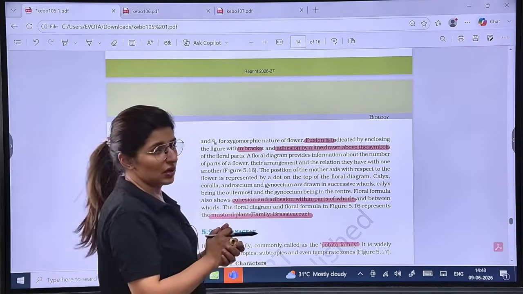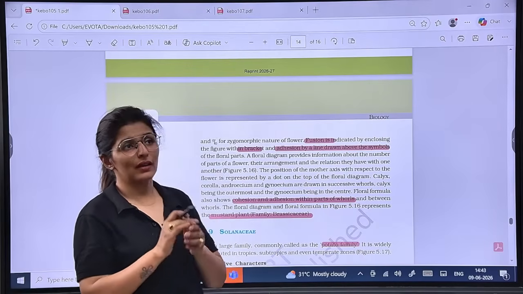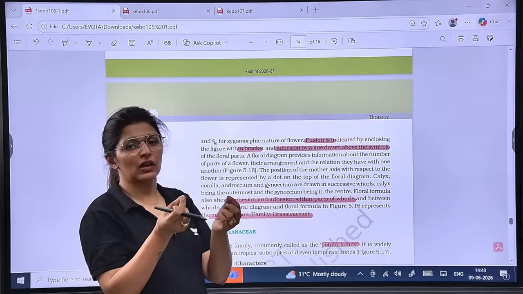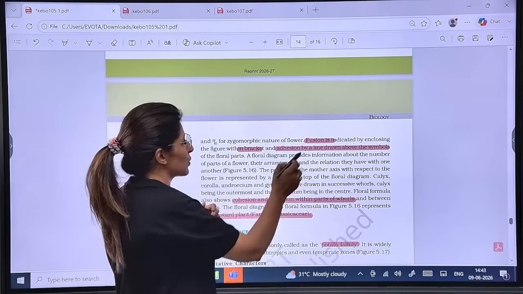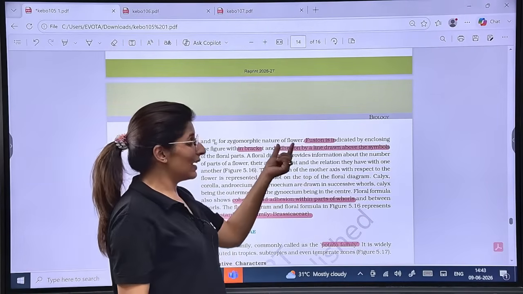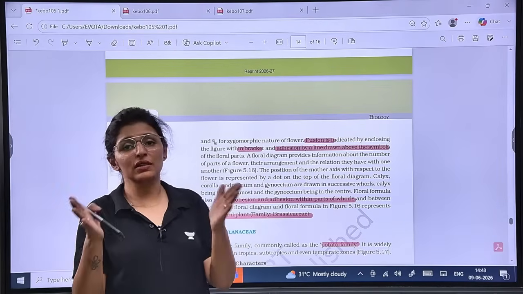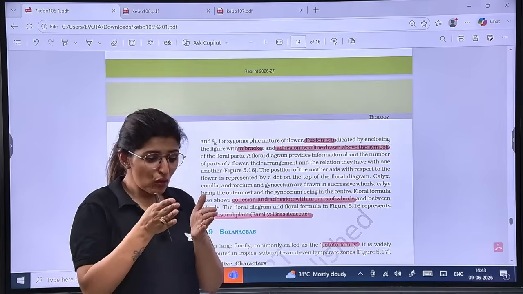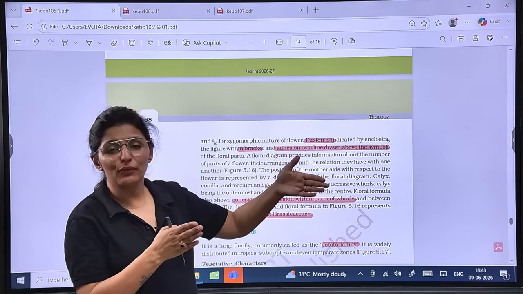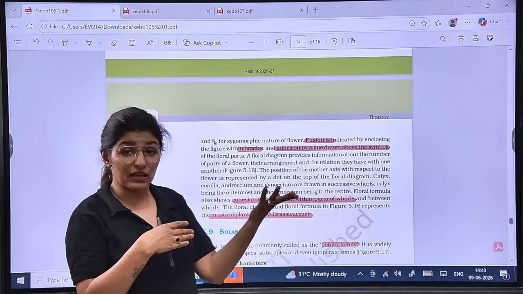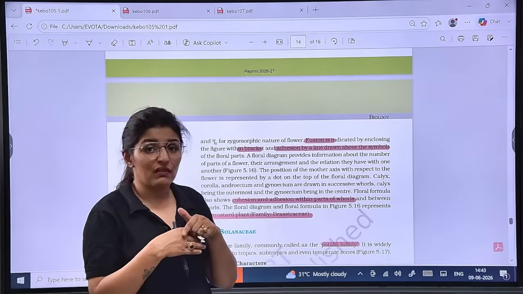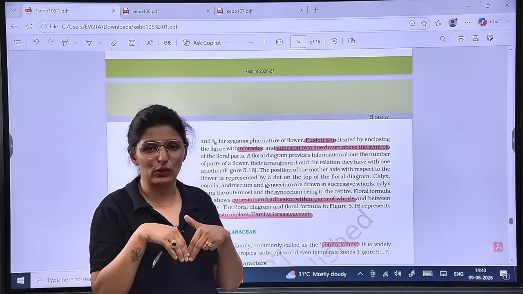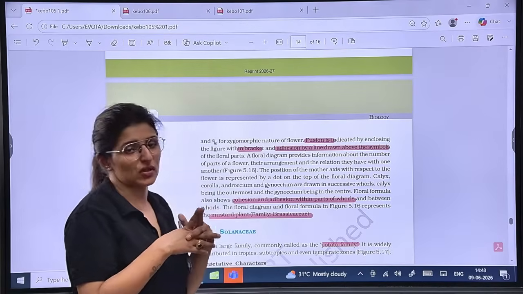Now fusion. Fusion means when the structures within the same whorl are bound to each other. So this is indicated by a bracket, while adhesion means when two different whorls are connected to each other. For example, epiphyllous, epipetalous: stamen attached to perianth or stamen attached to petal, that is called adhesion. While fusion is basically cohesion, when the elements of the same whorl are bound to each other, are fused. That is cohesion. Co means similar.